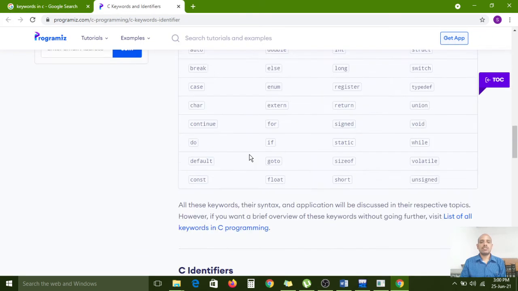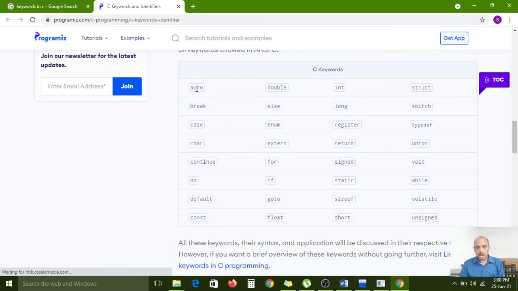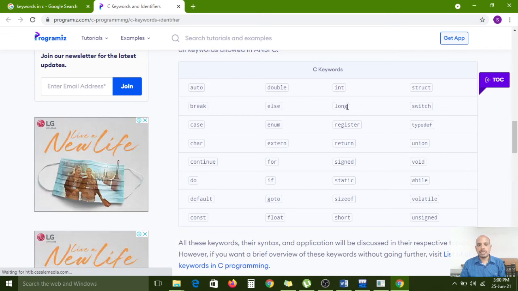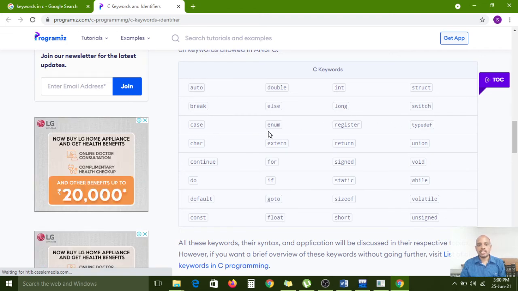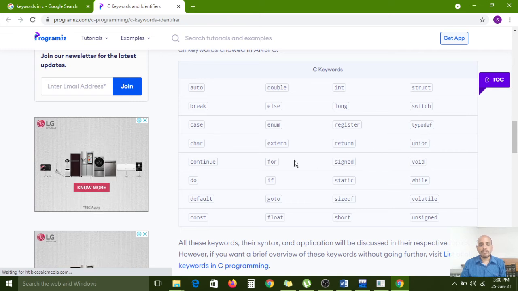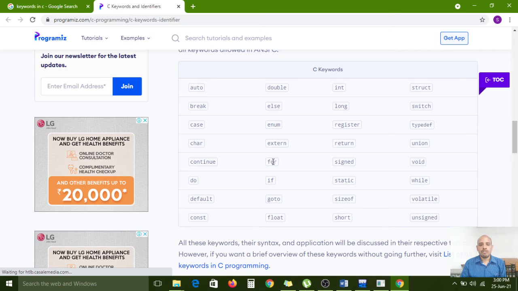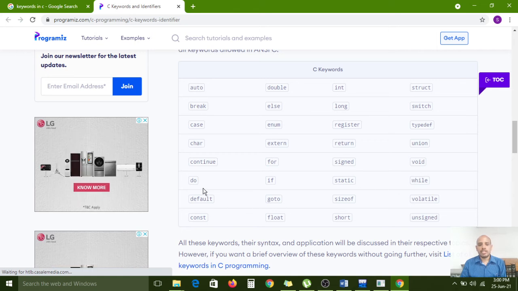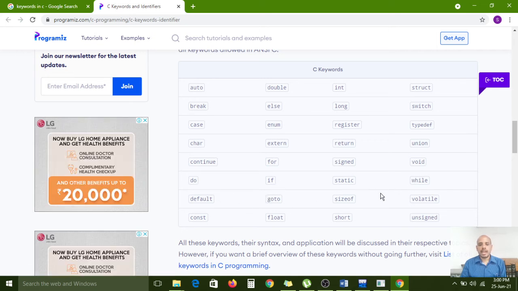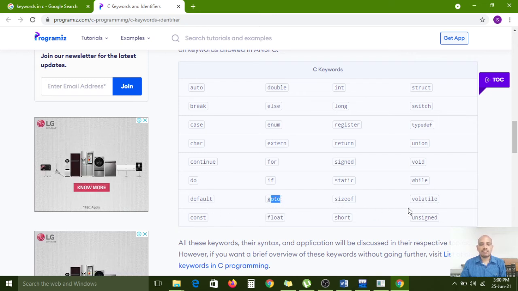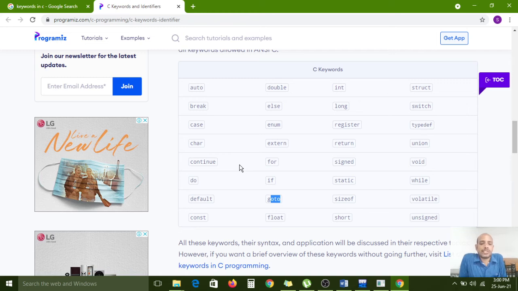Carefully observe here: auto, double, int, struct, break, else, long, switch, case, enum, register, typedef, char, extern, return, union, continue, for, signed, void, do, if, static, while, default, goto, sizeof, volatile, const, float, short, unsigned. Like that we have 32 reserved keywords.